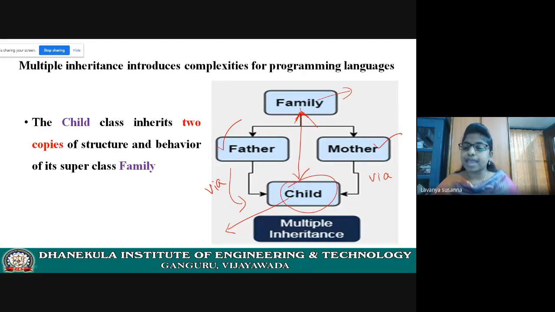There will be some ambiguity to the compiler because two duplicate copies are inherited to the child class. Okay, family class properties, duplicate properties, are inherited via father class and via mother class. Here ambiguity arises. Compiler cannot understand from which path it should refer, either from father path or from mother path.